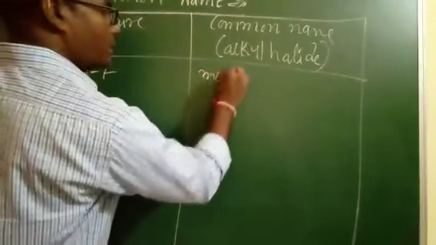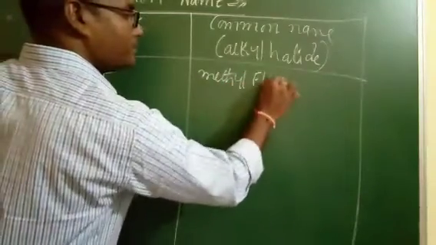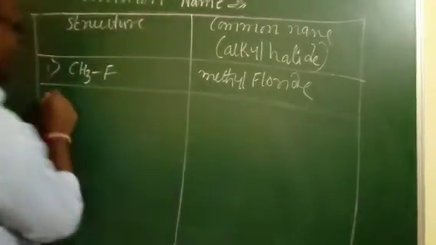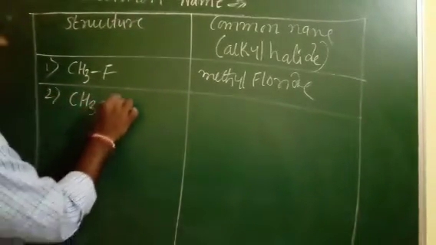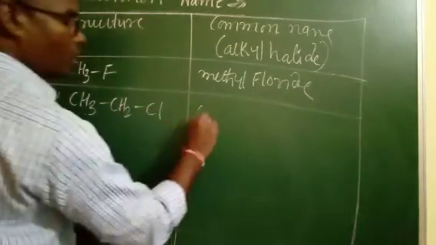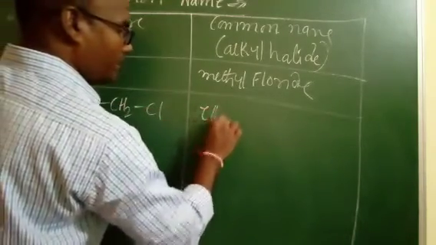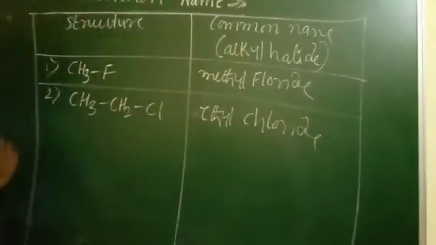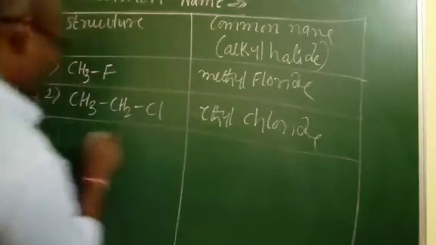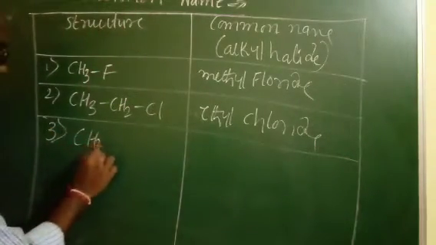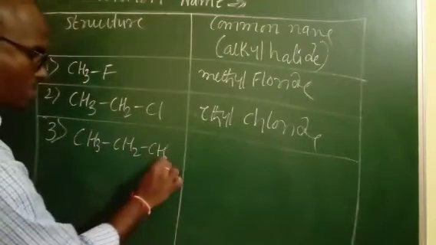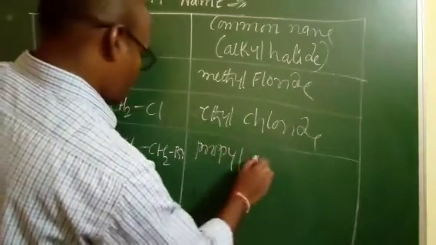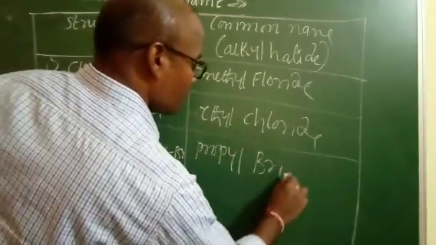Example, that is methyl fluoride, the second one is ethyl chloride, right, and the third one is propyl bromide.